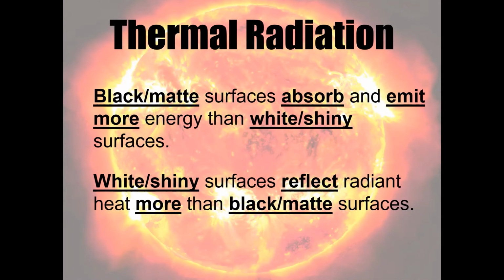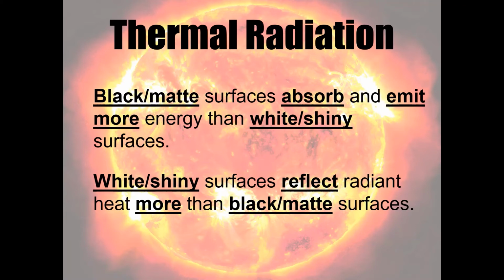Okay, so to summarise what we've just seen with the Leslie's cube, black matte surfaces absorb and emit more thermal radiation than white shiny surfaces. It's really important that we have an appreciation for this is both the absorption and emission. Okay, it's not just one or the other, it's both. So black matte surfaces are going to give out, but they're also going to take in more thermal radiation than white shiny surfaces. It's why you would be wise not to wear a black t-shirt on a hot day. On a hot day, if you've got a black t-shirt on, you're going to be absorbing a lot more thermal radiation than if you were wearing a white shiny t-shirt.